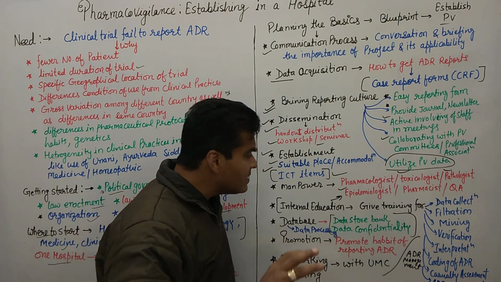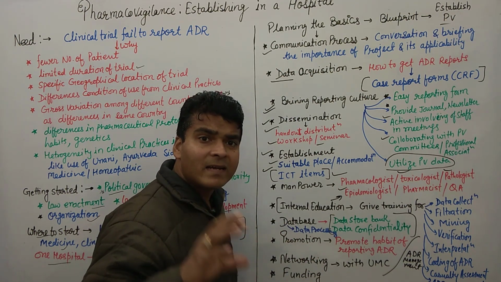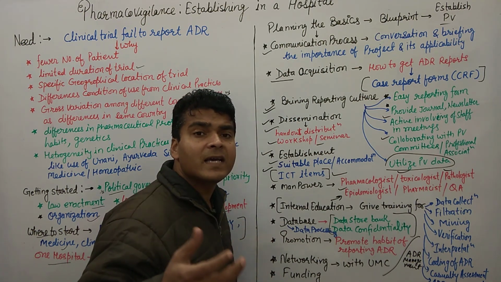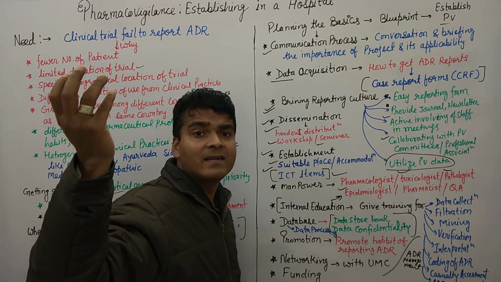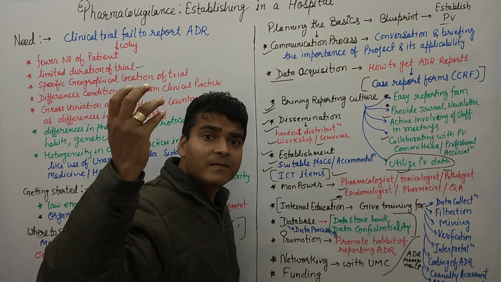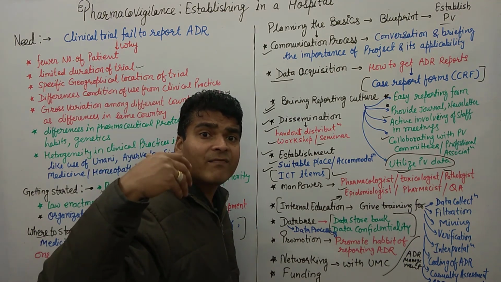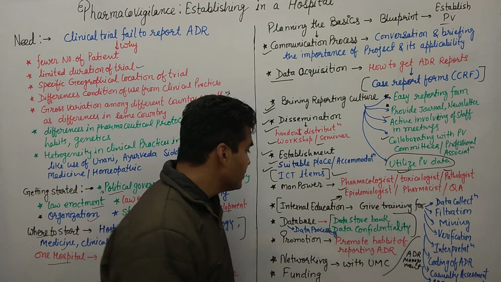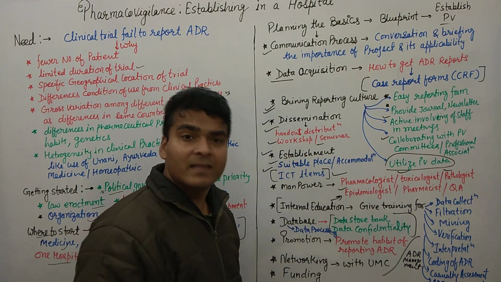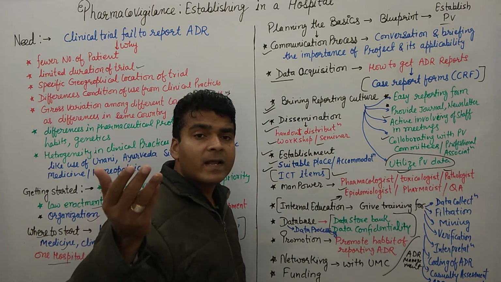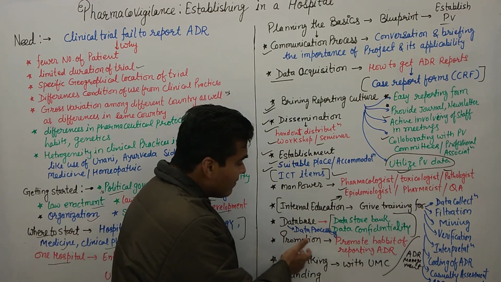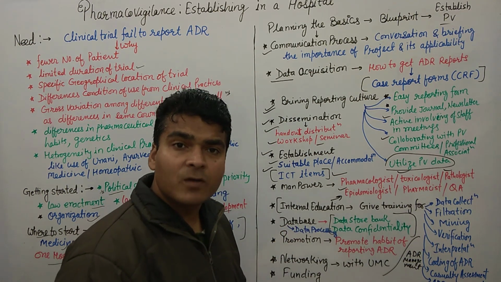Whatever data the country or nodal center gets should be utilized by the other higher centers, so that it makes it easier for the whole world community to identify and interpret the ADR. That's why there are various organizations, like MedDRA, that people are using.